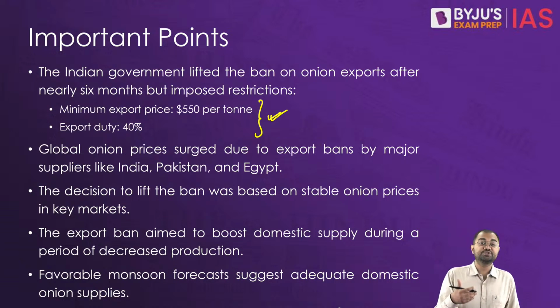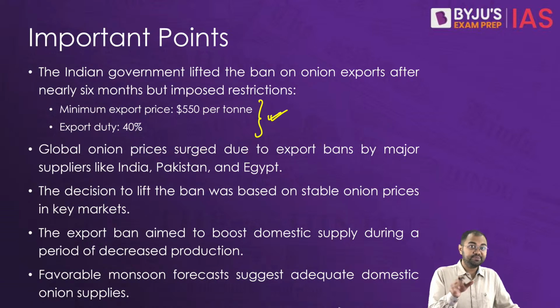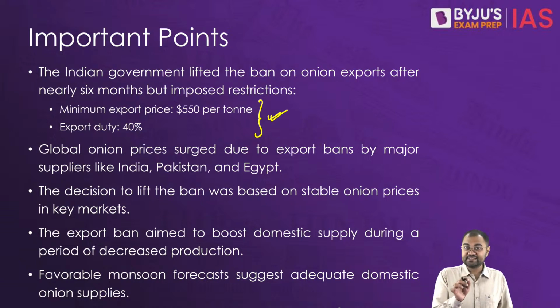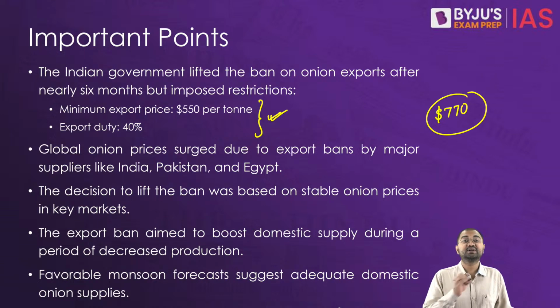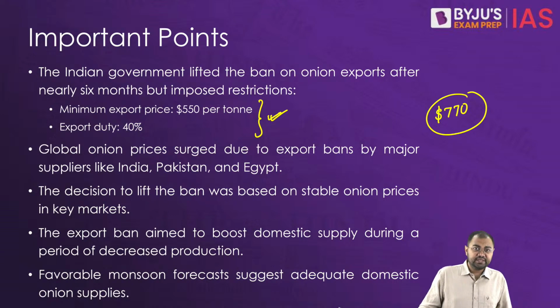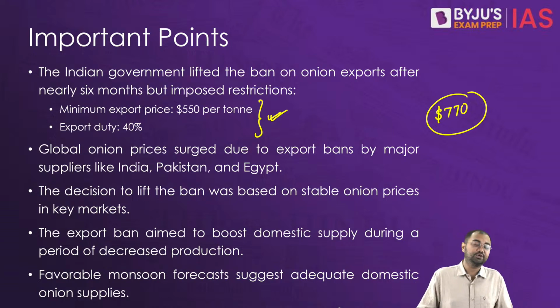So that's why the imposition of a 40% duty on top of the minimum export price also means that the Indian onion exports will be viable if the global buyers are willing to pay at least $770 per ton. So that's why this export ban initially it was enforced to make sure that the domestic onion supply, especially during the period of decreased production, could be taken care of.